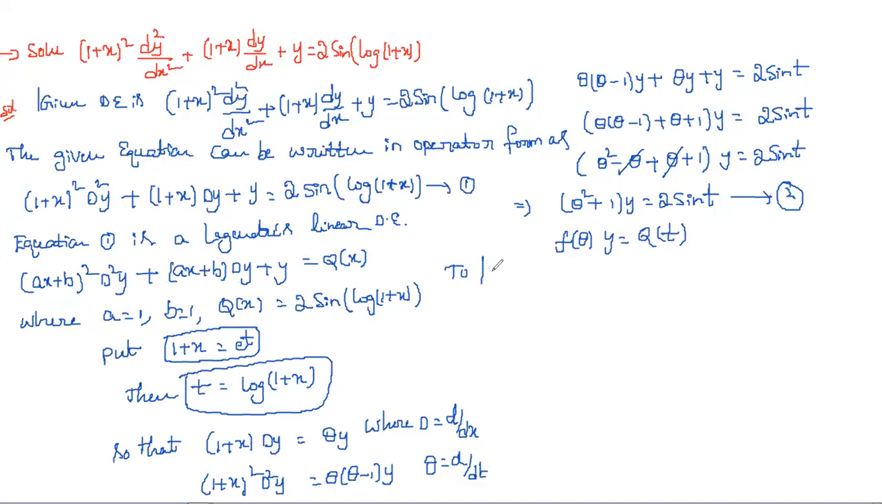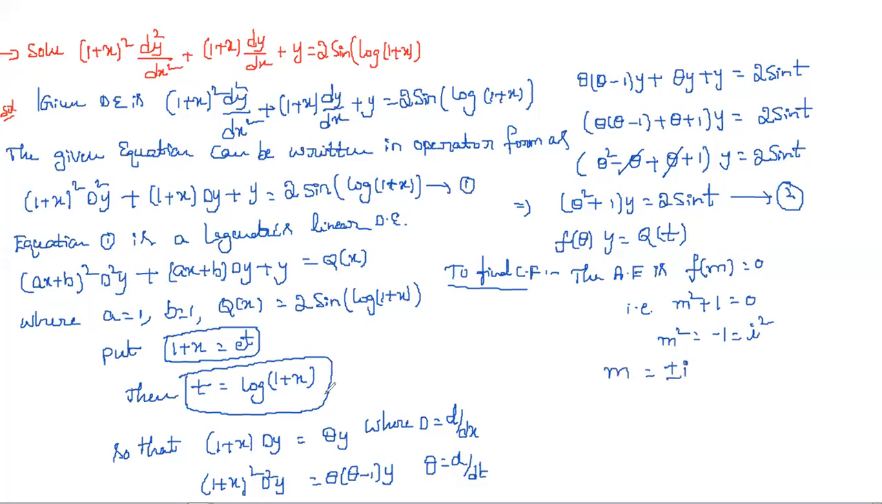Now we need to find the complementary function as well as the particular integral. First we find the complementary function. To find it, we write the auxiliary equation f of m is equal to 0, that is m square plus 1 is equal to 0. So m square is equal to minus 1, and minus 1 is i square, so m is equal to plus or minus i. Therefore the roots are complex conjugate. The complementary function is y_c is equal to c1 cos t plus c2 sin t. Don't forget it is in terms of t.